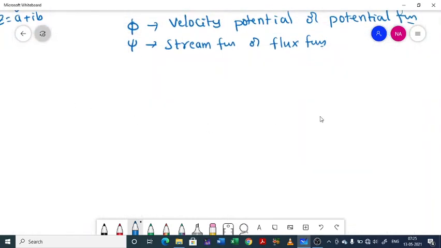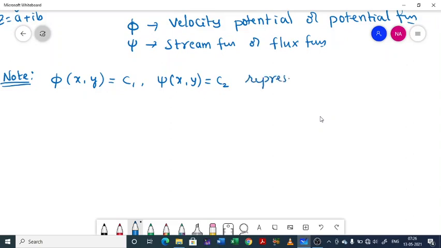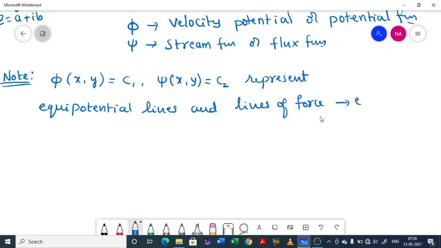And there is one note that you have to keep in your mind. Note, the curves phi of x comma y equal to c1 and psi of x comma y equal to c2 represent equipotential lines and lines of force in case of electrostatic field.